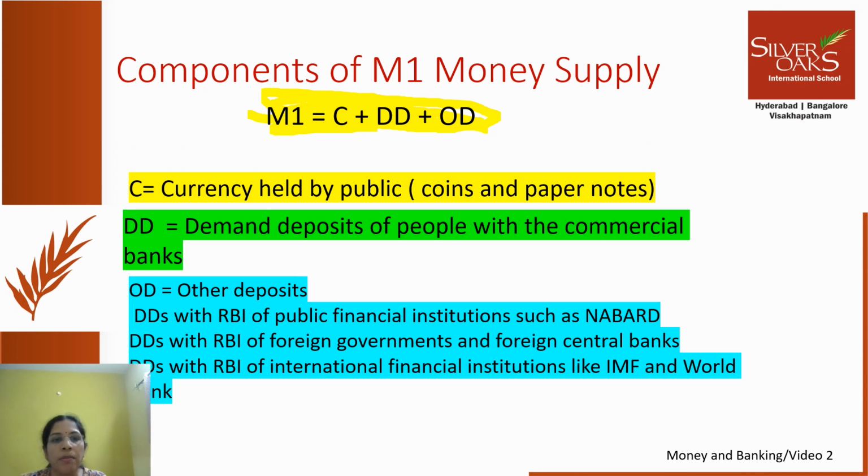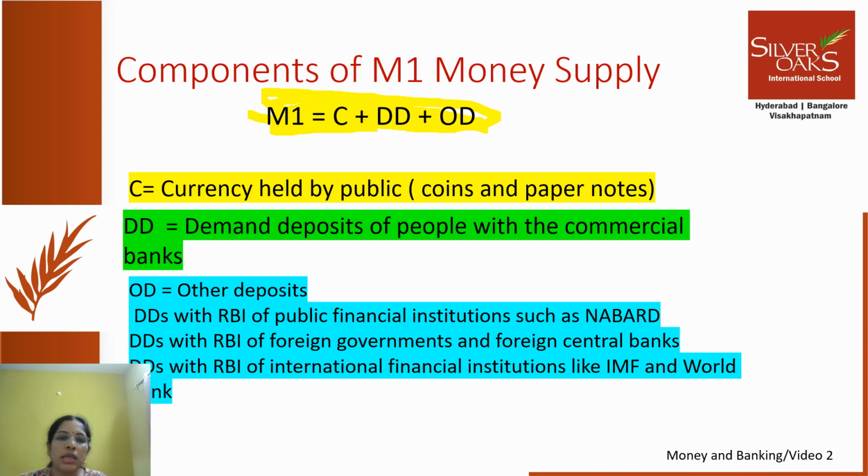Now, what is the second component? DD. DD stands for demand deposits, demand deposits of people with the commercial banks. There are a lot of banks in the system, and in all these banks, people like you and me would have parked our money in the form of demand deposits. All this also is part of money supply. We will discuss what exactly a demand deposit is in the subsequent slide.